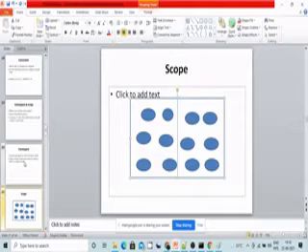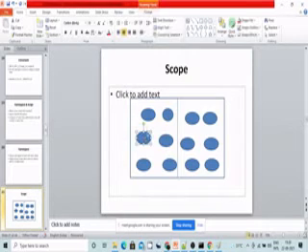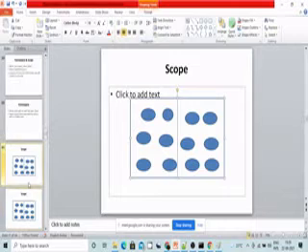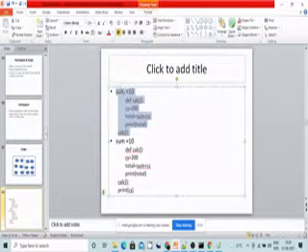Okay, name scope. Suppose something happened in the second class, only the people inside the second class will know. The people outside in the other classes will not know. If something happened in the playground of classes 1 to 5, then only the people of classes 1 to 5 will know, but the people of the other classes will not know it. Okay, now to explain the scope, let me take an example and explain to you.